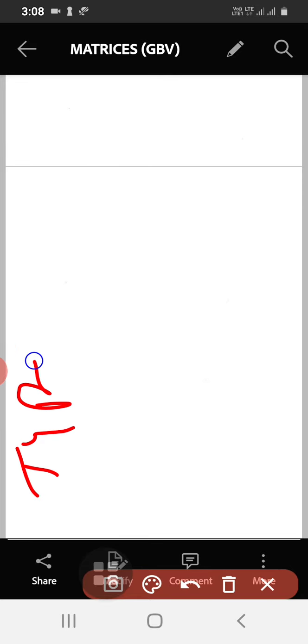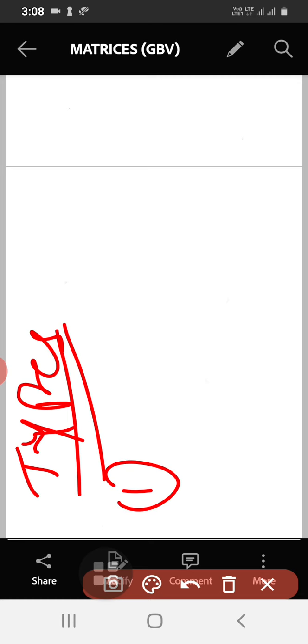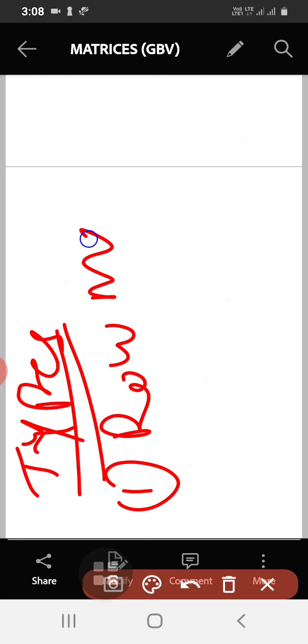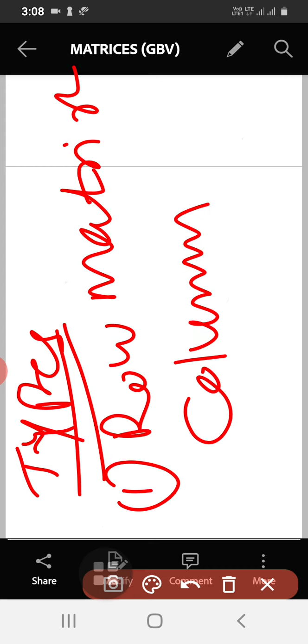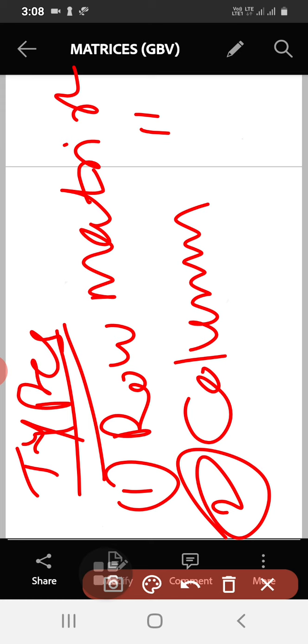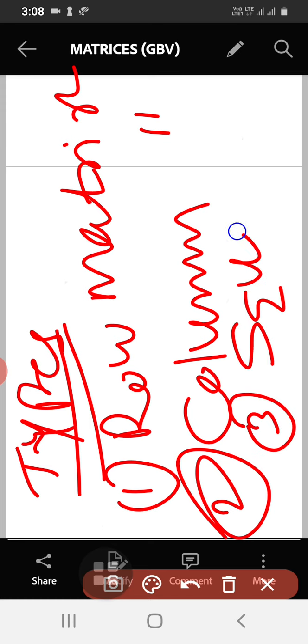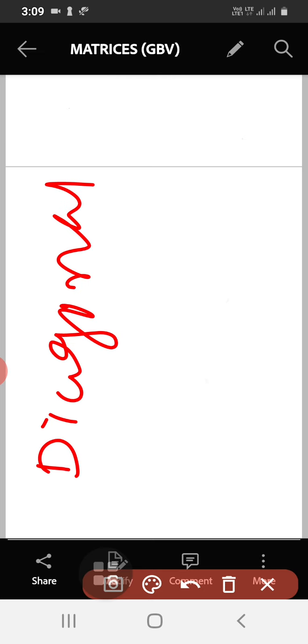Along with this, we have learned the types of matrices. So what are the types of matrices we learned? We have learned the row matrix, column matrix, and square matrix, and what we mean by diagonal elements.